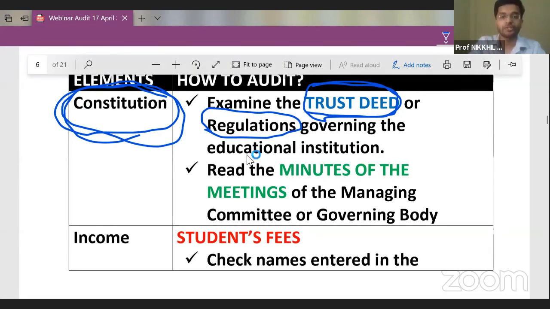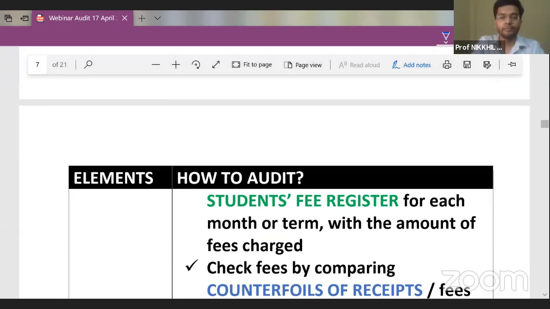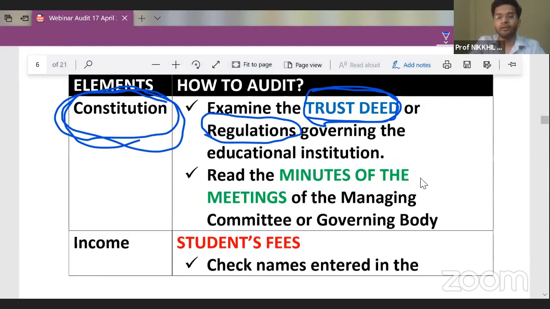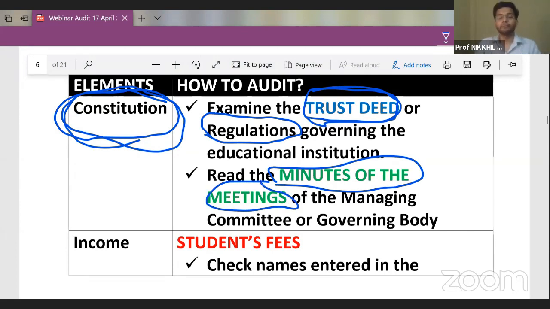So regulations which are governed in the educational institution. Then guys, I will also read the minutes of meeting of the managing committee to know what are the decisions which are being taken for the benefit of the business. So I will check the minutes of meetings which are there with the managing committee.